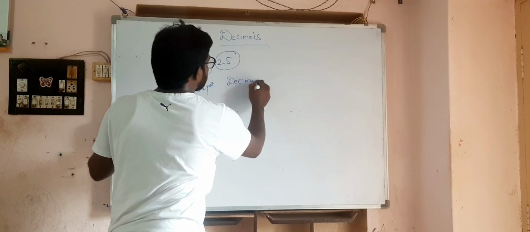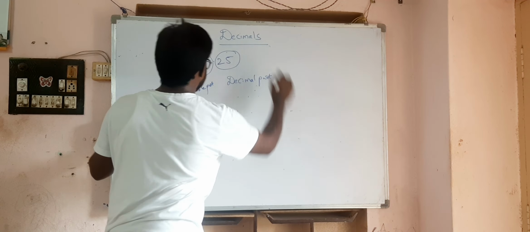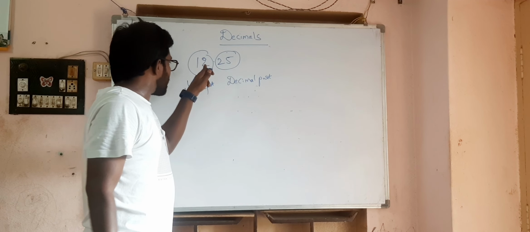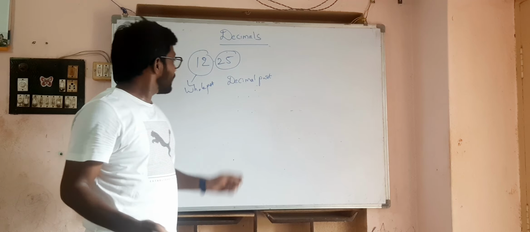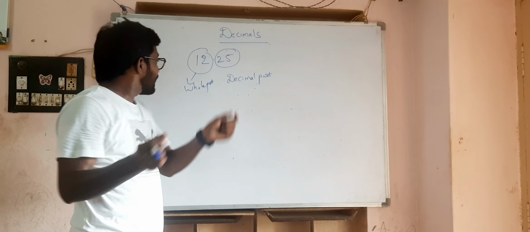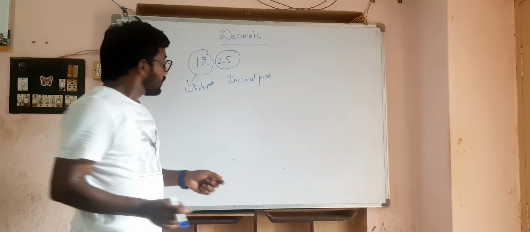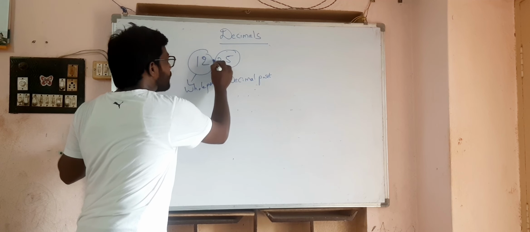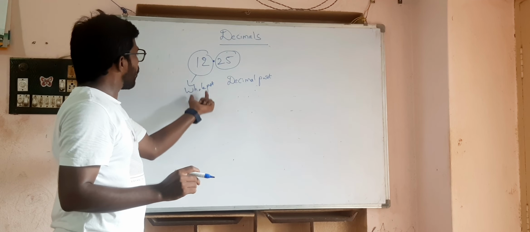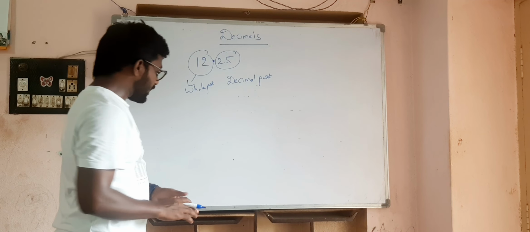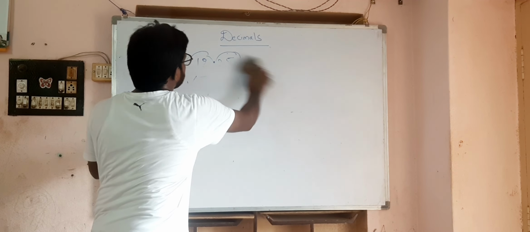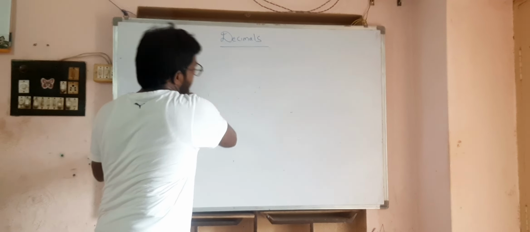The whole part and the decimal part are separated by the decimal point. Remember, the decimal point separates the whole part and the decimal part. So this is the introduction about decimals. What are decimal numbers?